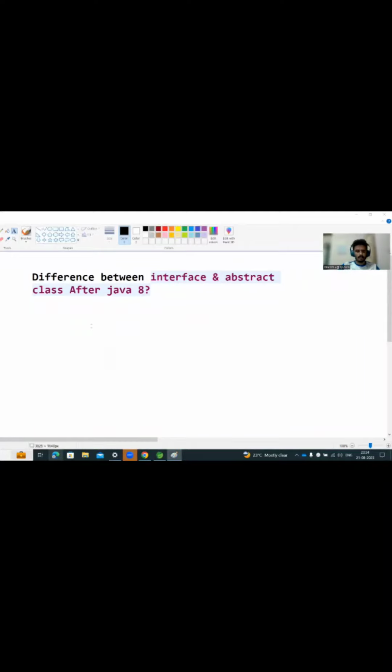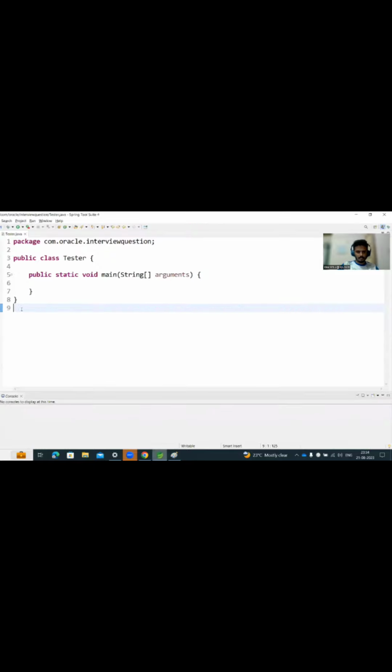Let's discuss one more interview question. The most commonly asked interview question from core Java after Java 8 is the difference between interface and abstract class. You need to answer this question with respect to JDK 8 or Java 8. So the answer is very simple. Let me show you the difference.